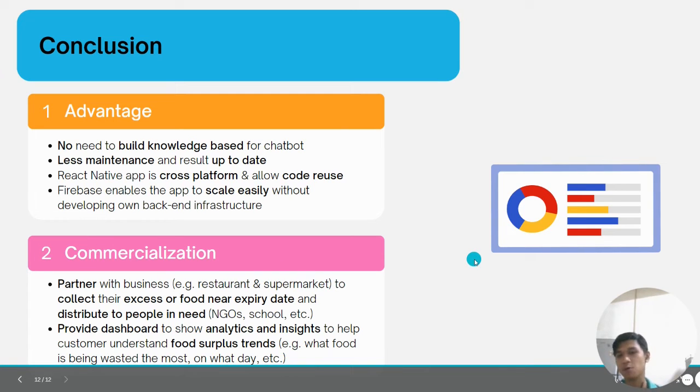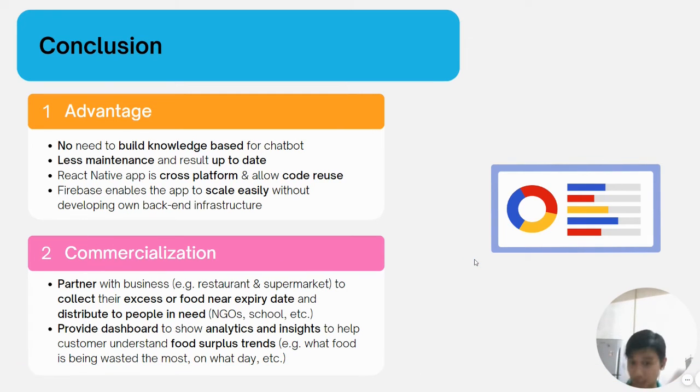And then in terms of commercialization, we can partner with businesses, for example, restaurants or supermarkets, to collect and donate excess food or food that is near its expiry date to people in need, like NGOs and schools and so on. And then in turn, we can sell to them by providing a dashboard to show analytics and insights to help them understand the food surplus trends of the business. For example, what food is being wasted the most, on what day, etc. And next is system demonstration.